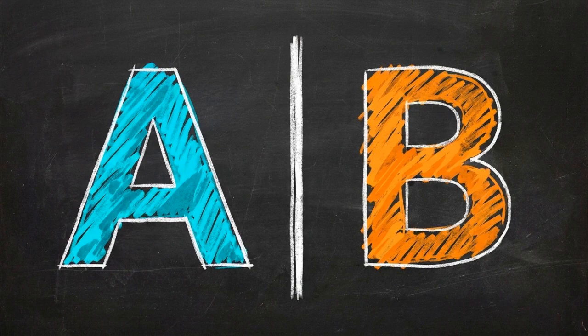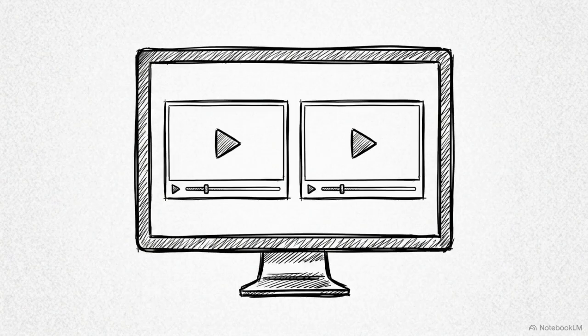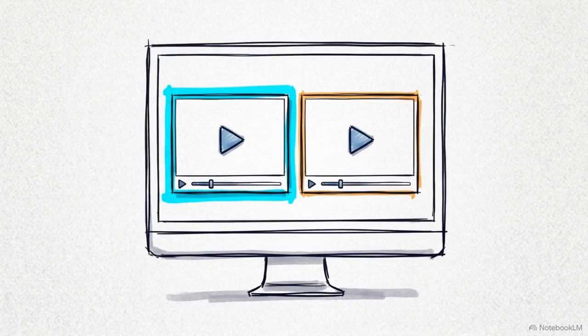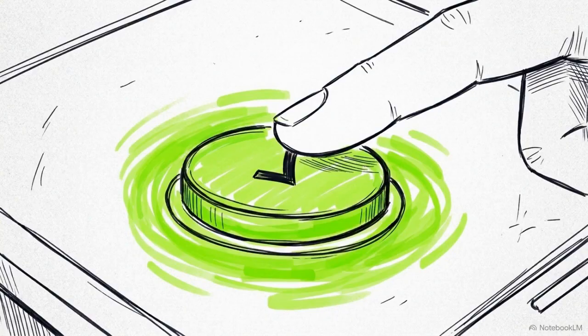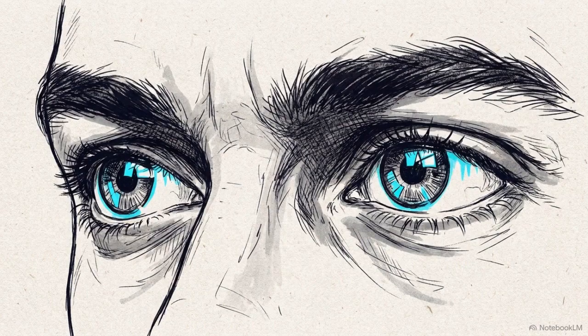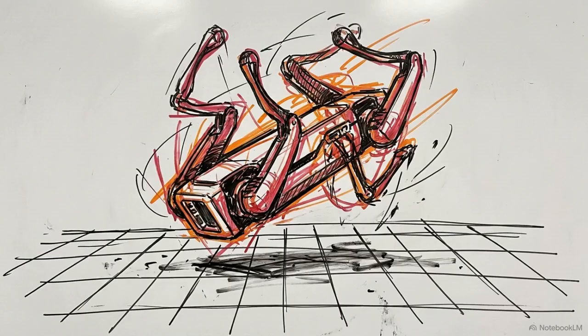Instead of assigning a value to a single behavior, the human labeler is presented with 2 options. The interface presents a human labeler with 2 short video clips of the agent acting in the environment. We can call them Clip 1 and Clip 2. The human is only required to make a single binary choice. Which clip is better?